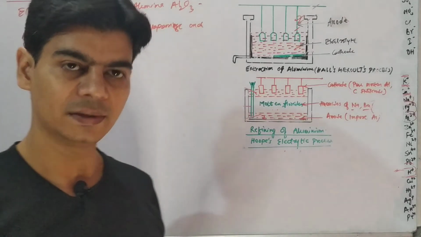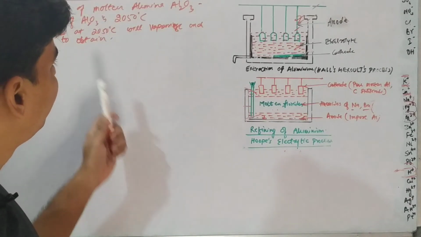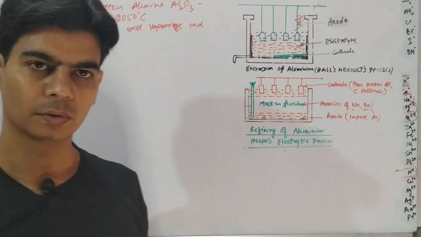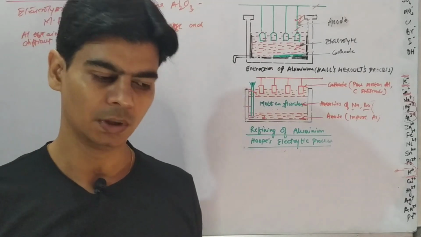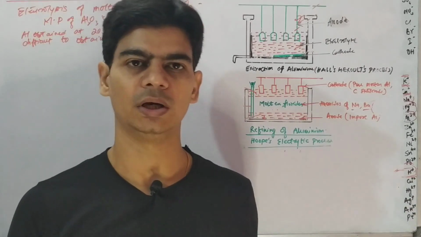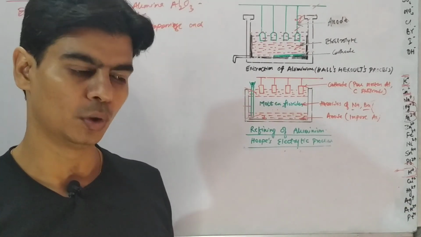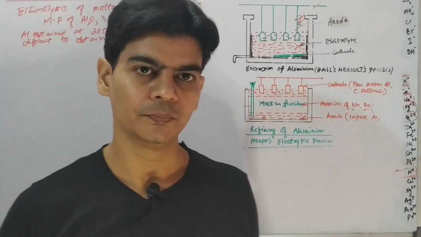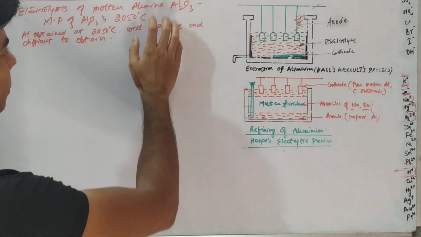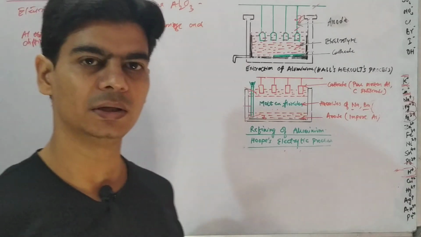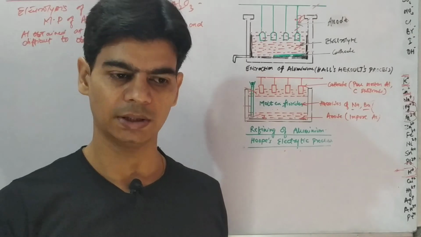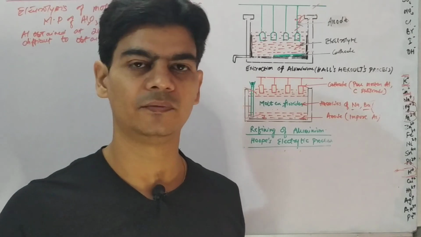So what the scientist Hall did: in the fused alumina, in fused aluminium oxide, Hall added a compound. Rather, he added cryolite, which is also an ore of aluminium. What cryolite did was lower the melting point or fusion temperature of alumina from 2050 degrees Celsius to 950 degrees Celsius. And at that temperature, aluminium was easily obtained because aluminium is not in vapor state at 950 degrees Celsius.